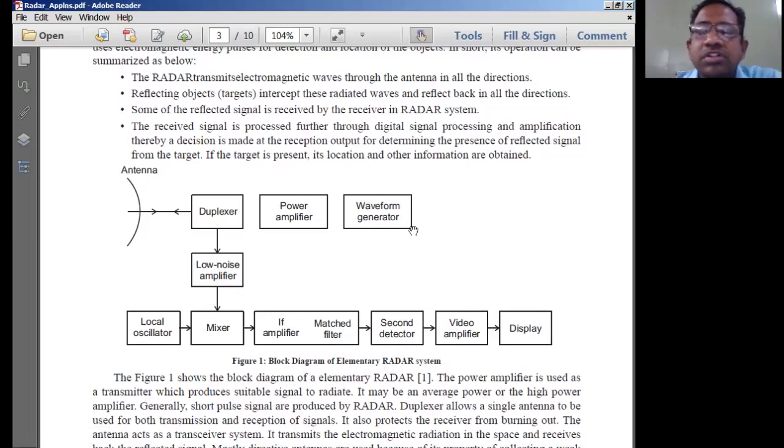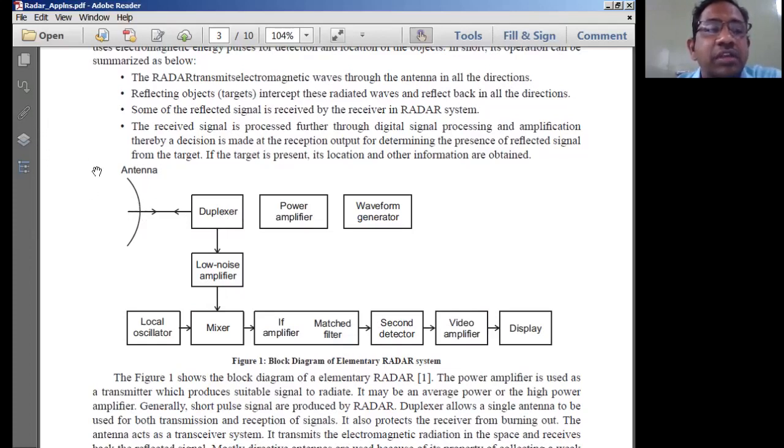Now, first of all, we are going to transmit a pulse waveform from a pulse generator, and this pulse waveform is amplified by the power amplifier so that it can be radiated over a far away distance by a transmitting antenna, and it is passed through a duplexer. The duplexer provides matching between the electrical signal and the antenna input. The antenna is going to radiate this pulsed waveform signal.